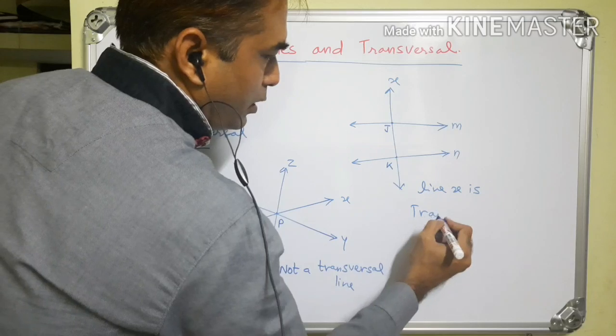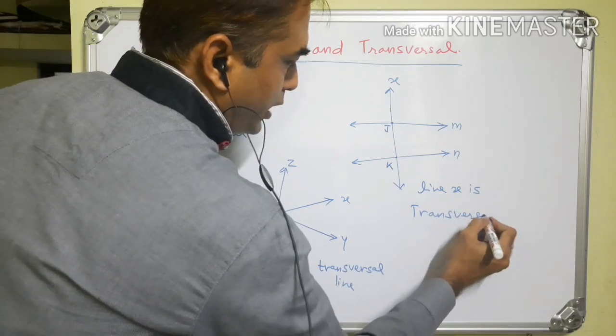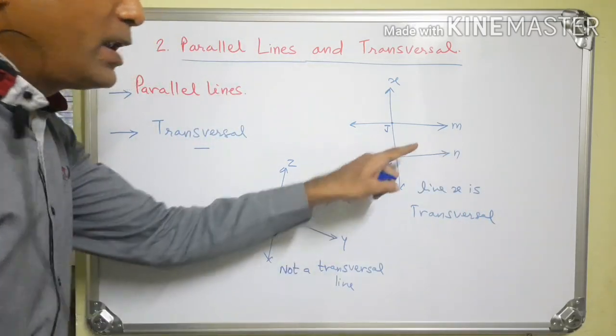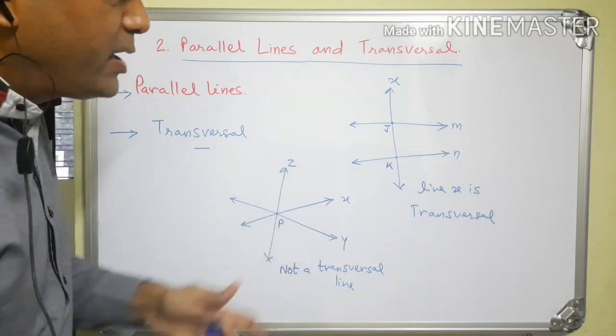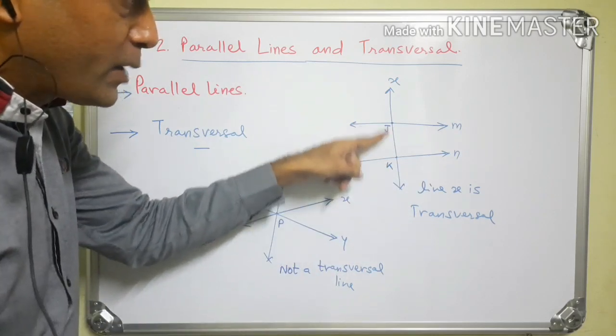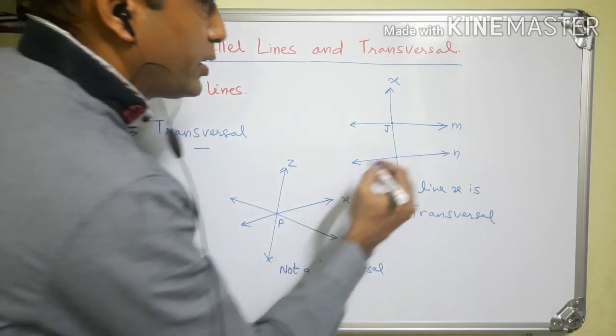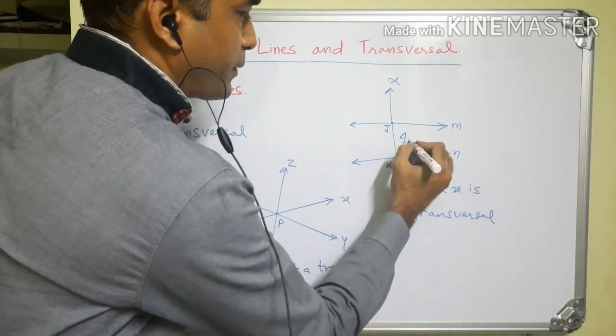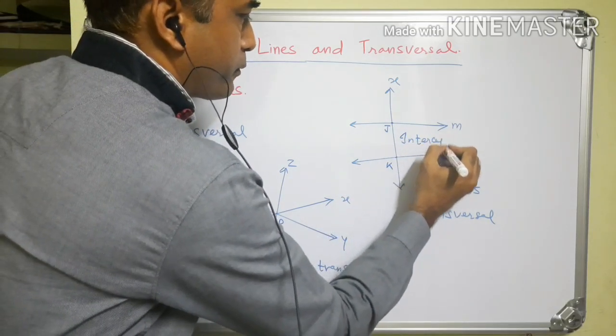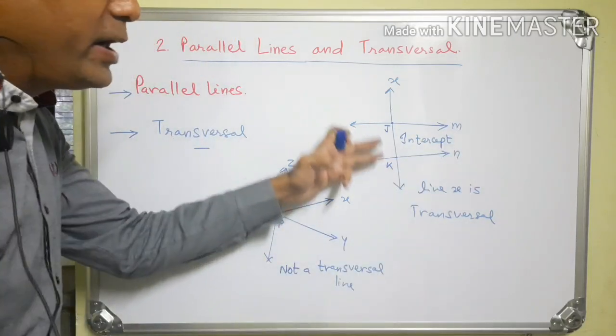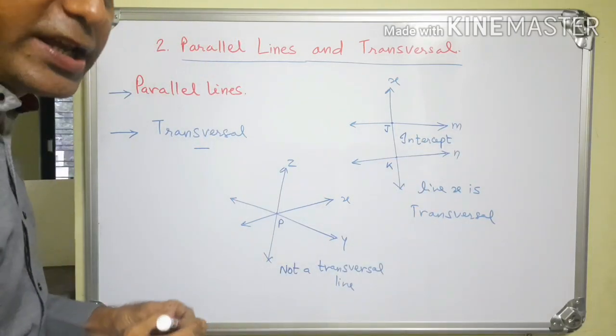Line X is a transversal line of lines M and N, and this segment JK is called intercept. This is called intercept segment JK. Okay.